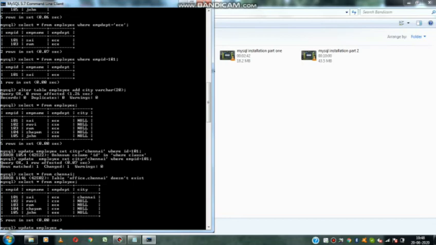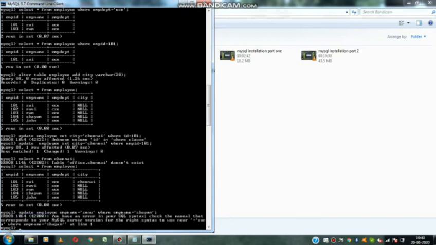So now I am giving update employee. What I want to update now is the employee name. So employee name equals to Sonu, where employee name equals to Shyam. There is no particular Shyam here, I think it is spelled differently.